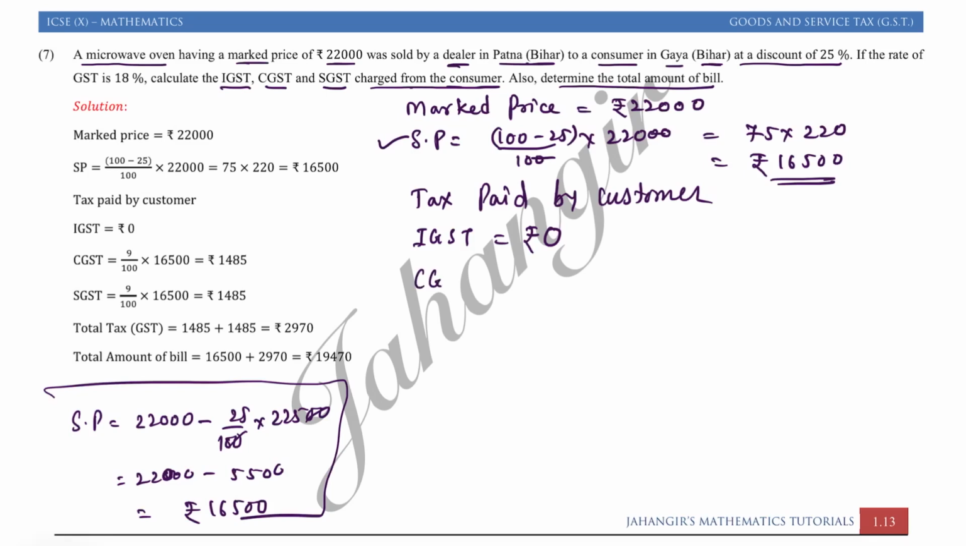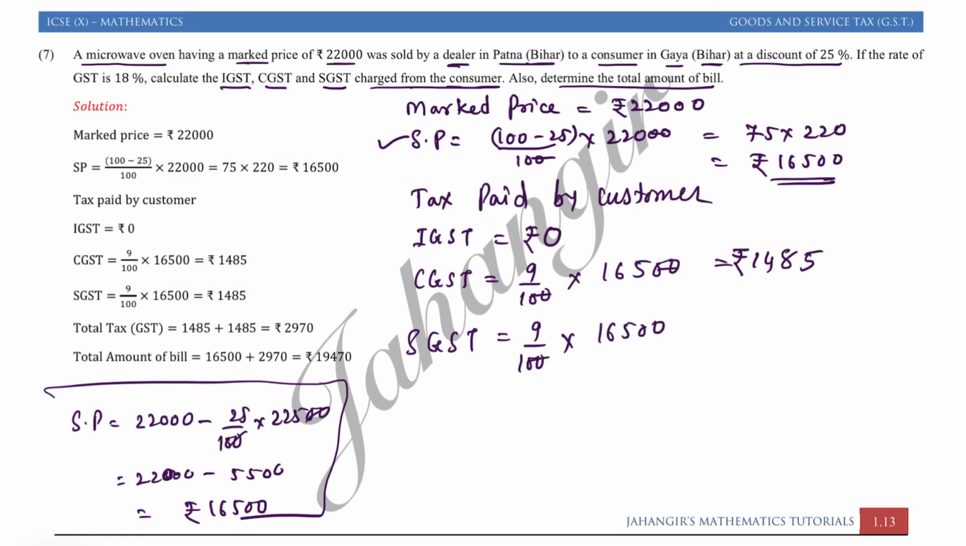Then CGST, CGST कितना परसेंट है? 18%. So 9% of 16,500. You can cancel it out. 9 5s are 45, 9 6s are 54, 58, 5, 14. ठीक है. And SGST is also 9% of 16,500. Zeros cancel again, rupees 1485.